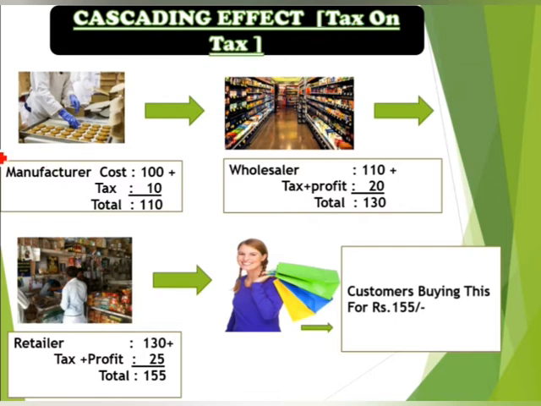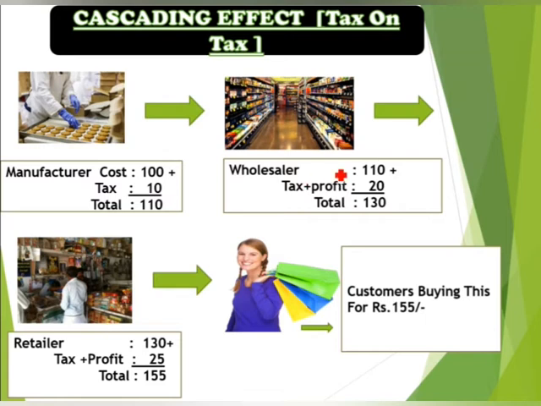Here is an example. If the manufacturing of a product, that is biscuit, the cost of such product is 100 and the tax, that is excise duty, is applicable as rupees 10. So the total amount is 110. The manufacturer will sell that product to the wholesaler at rupees 110, and he receives rupees 110 including the excise duty 10 and the cost is 100.